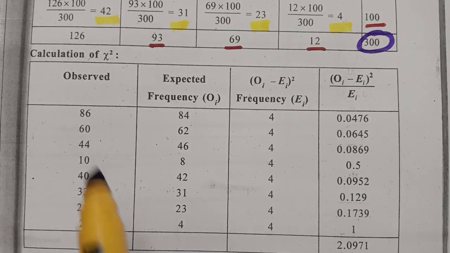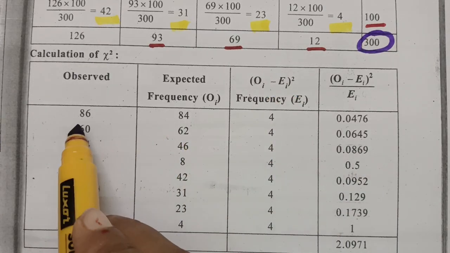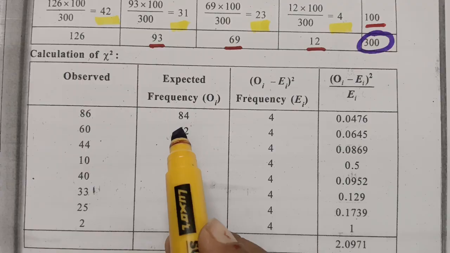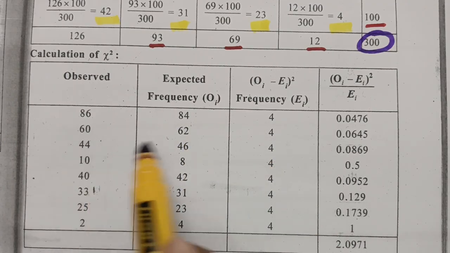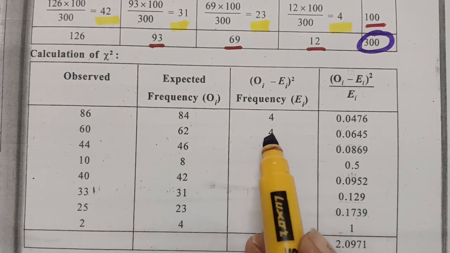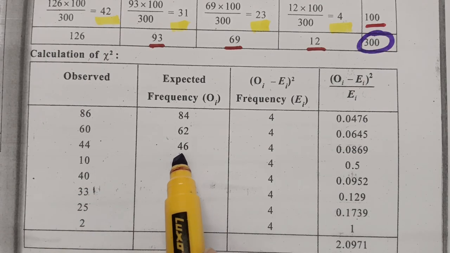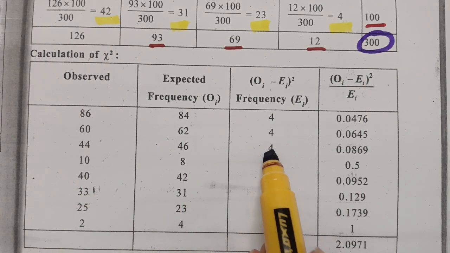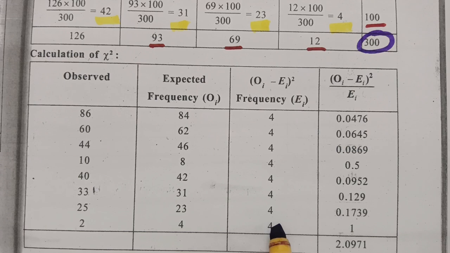And now we have to make a subtraction and we have to make a square. 86 minus 84, 2. 2 square is 4. 60 minus 62, this is minus 2, square is 4. 44 minus 46, that is minus 2 whole square is 4. So we have to fill this column like this.